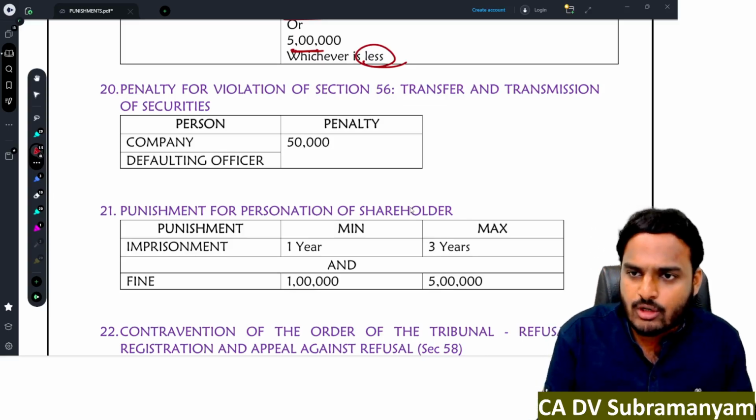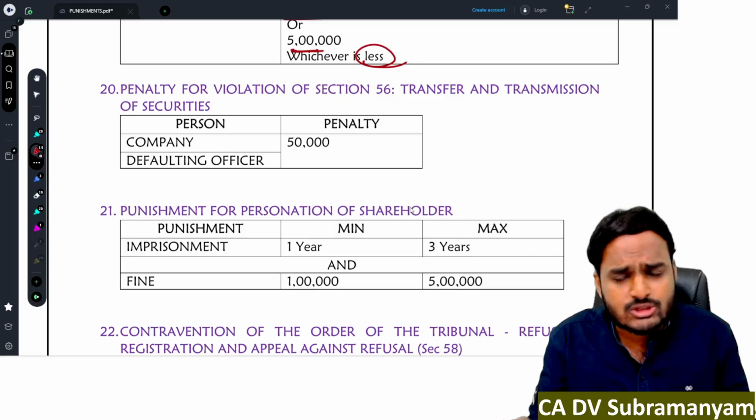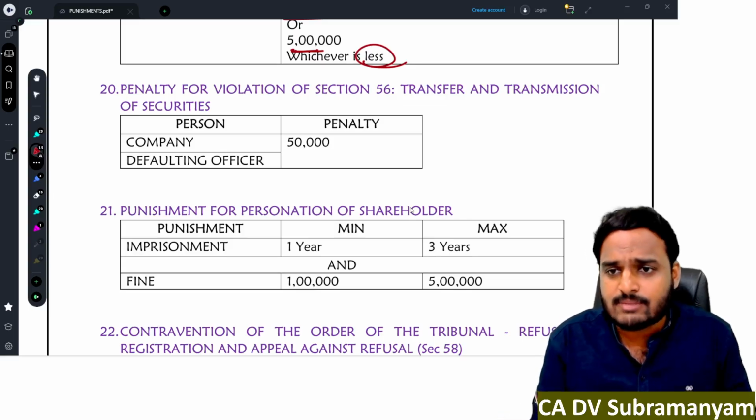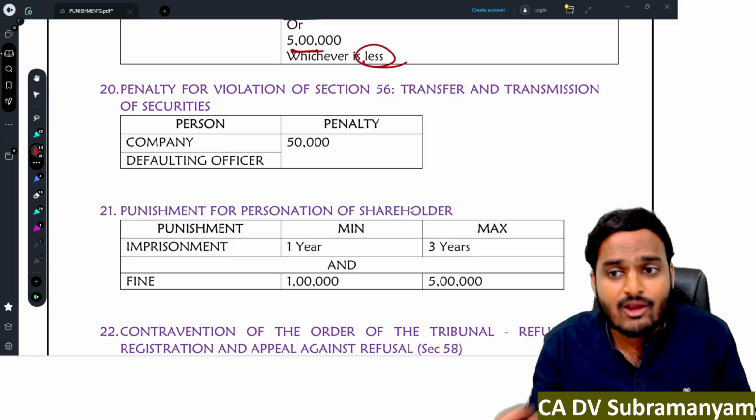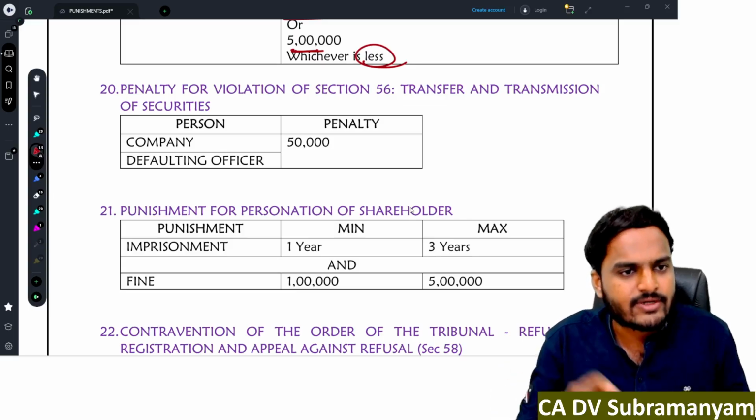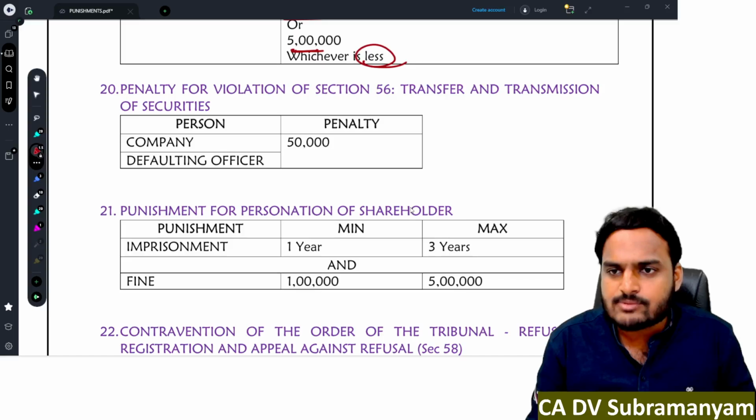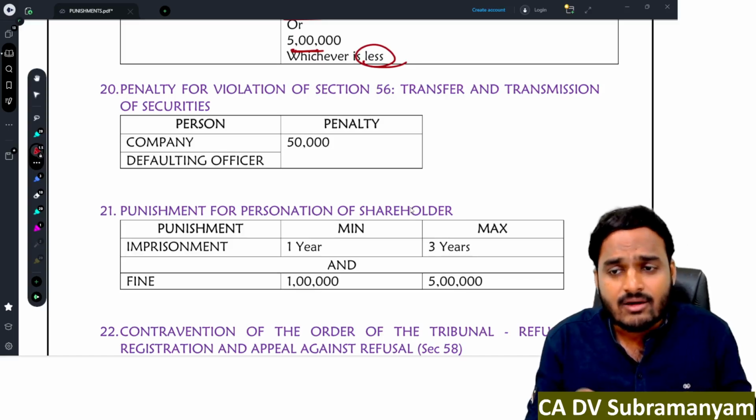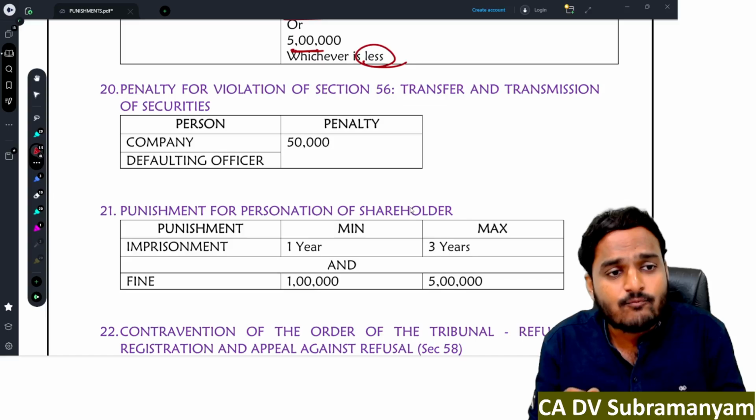Within 2 months of incorporation, the company has to issue a share certificate in the name of the subscriber. Within 2 months of allotment, the company has to issue a share certificate. In case of transfer or transmission, the company has to issue a share certificate or security certificate within 1 month.